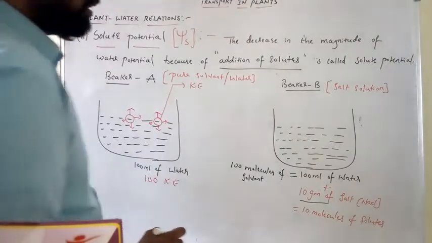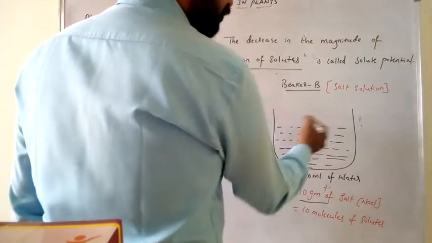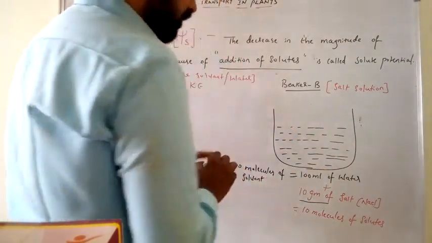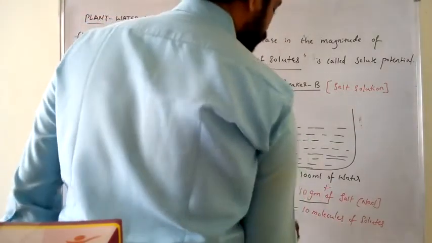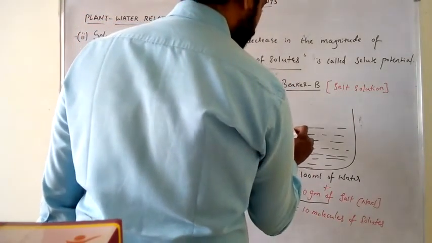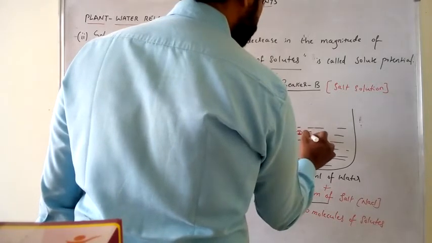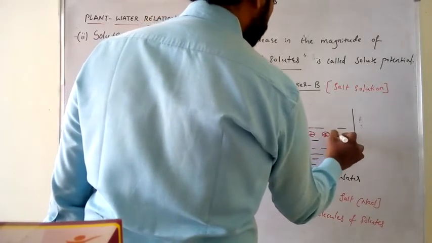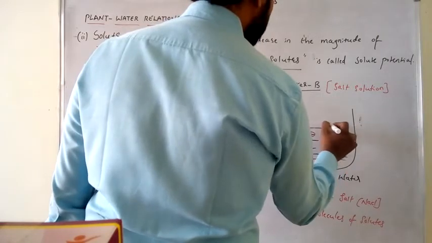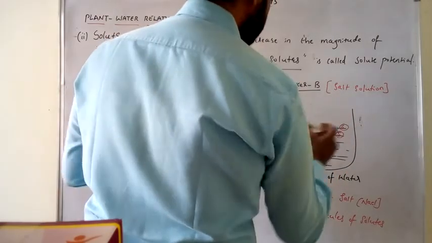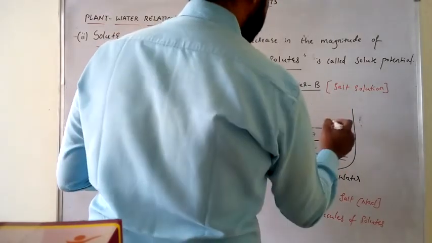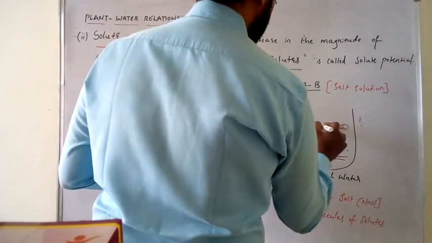Now, these are the 100 molecules of solvents. Now, 10 molecules of solutes. Let us consider this as 10: 1, 2, 3, 4, 5, 6, 7, 8, 9, 10.